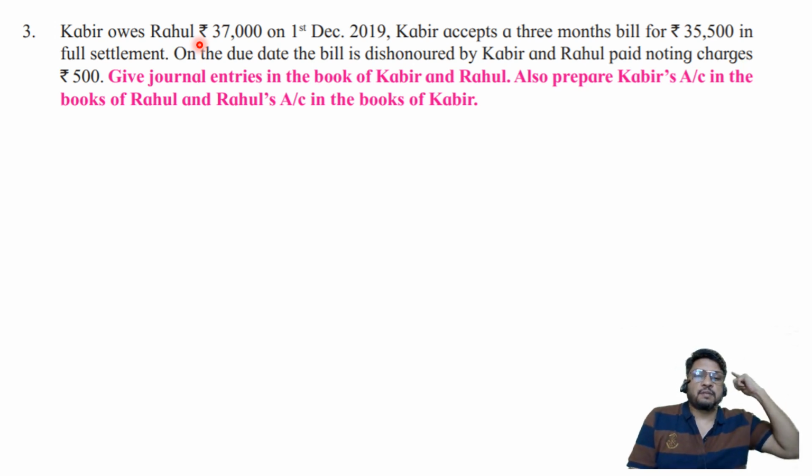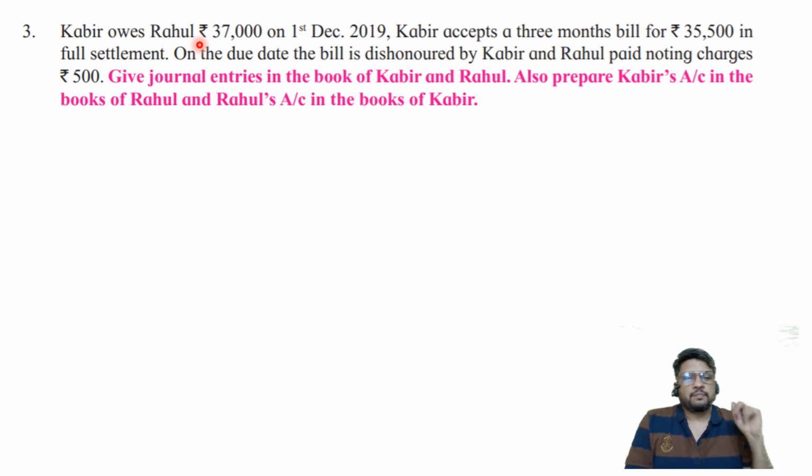That means before 1st December 2019, sometime in the past, goods were sold by Rahul to Kabir. Somewhere in the past, Rahul has already sold goods of rupees 37,000 to Kabir, or probably he might have sold goods of rupees 50,000 also, out of which 13,000 are already settled, paid, but 37,000 balance is still remaining. So we don't know what is the transaction of sale or purchase. We only know that out of the old transaction of sale or purchase which might have happened at any point of time in the past, a balance remaining is rupees 37,000.